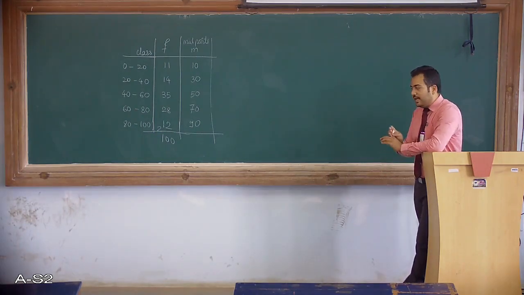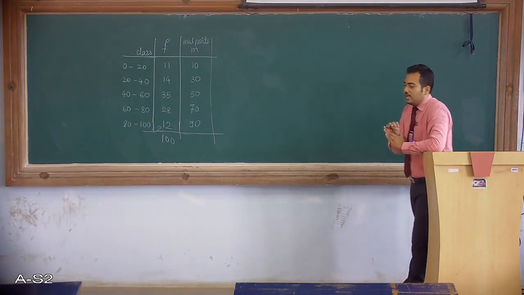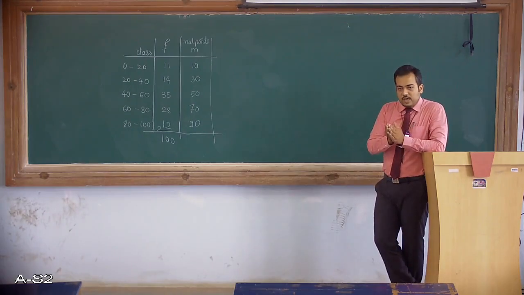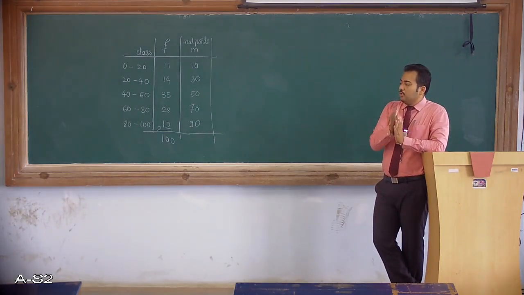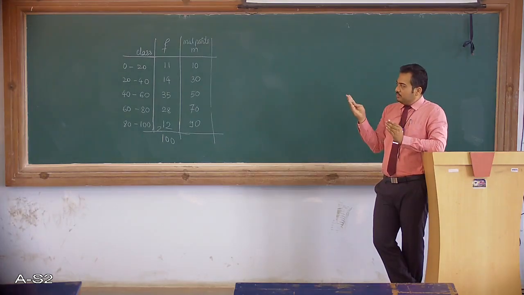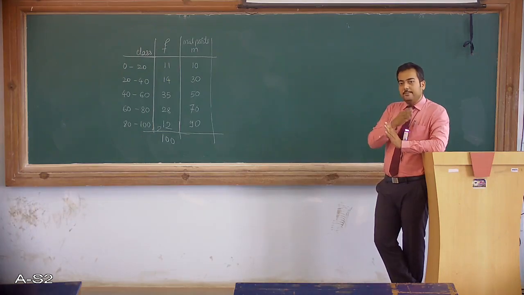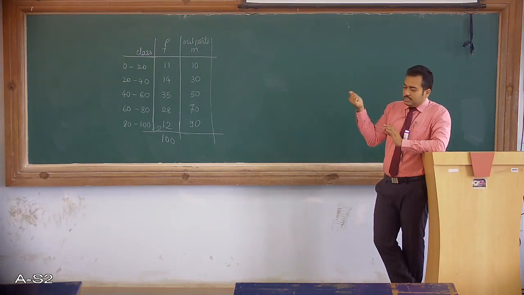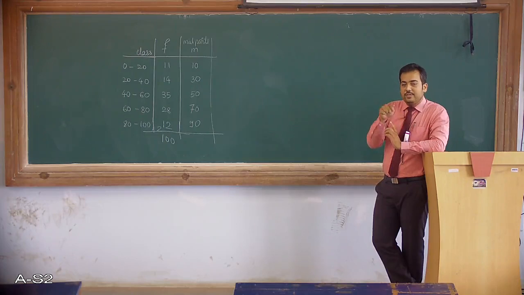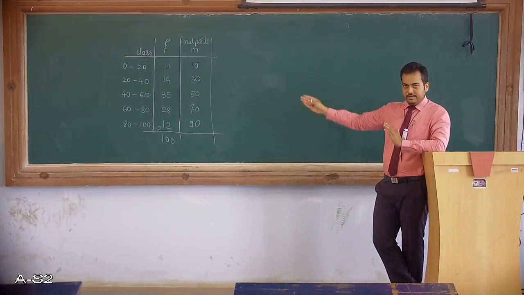We have assumed that every midpoint will represent its entire class. So now the frequencies which I have calculated, we are going to multiply with these midpoints. The midpoint 10 is representing the class 0 to 20, in which there are 11 values. So we will multiply 10 with 11, 30 with 14, 50 with 35, and so on.